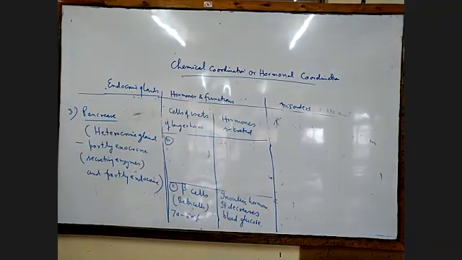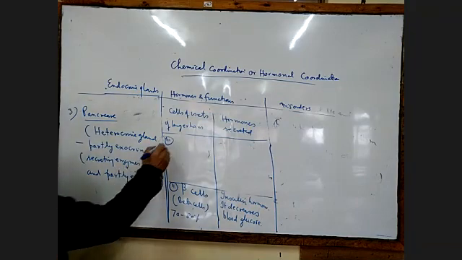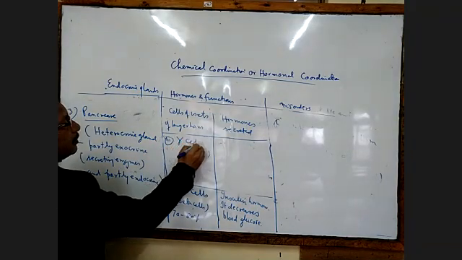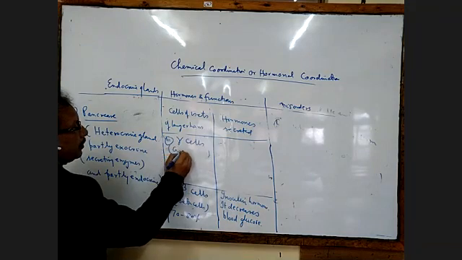The third one is gamma cells, G-A-M-M-A.